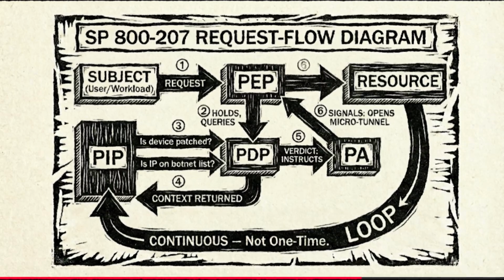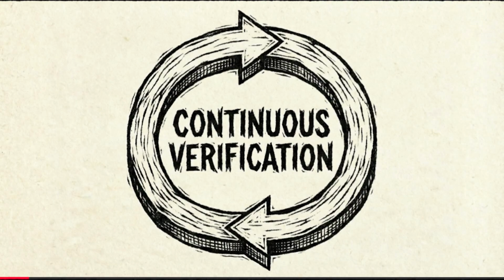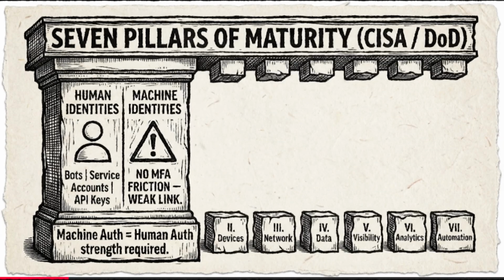Look at the flowchart diagram on screen. The subject connects to the PEP. The PEP queries the PDP. The PDP checks the PIPs, makes a decision, and instructs the PEP to open a microtunnel to the resource. It creates a loop of continuous verification. Exactly. It moves authorization from a static, one-time event to a dynamic, continuous process.